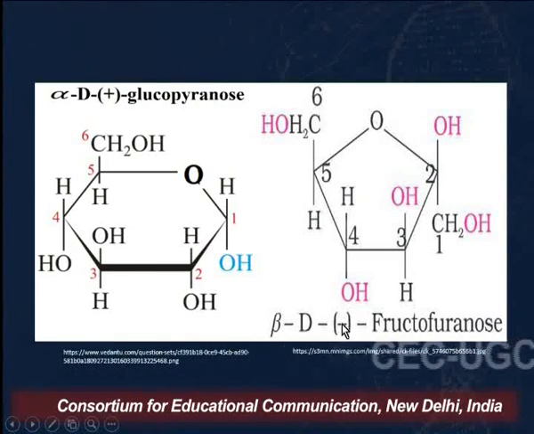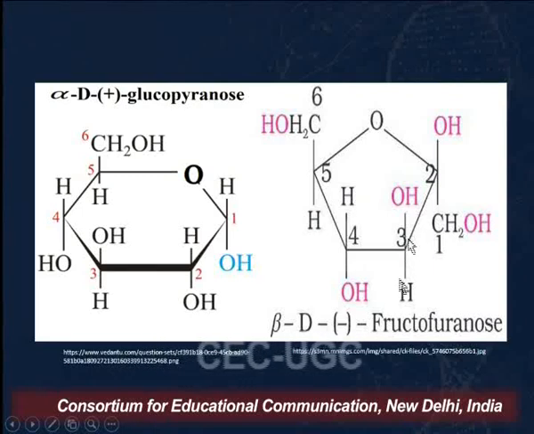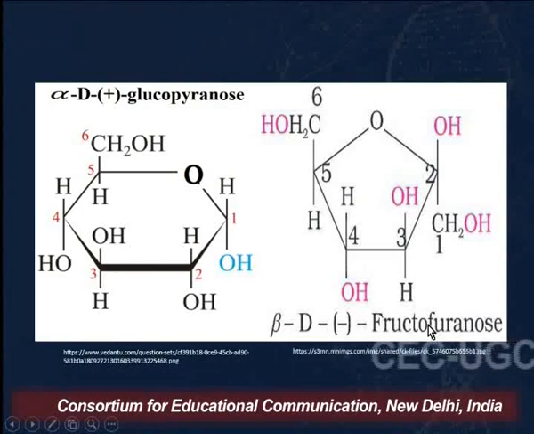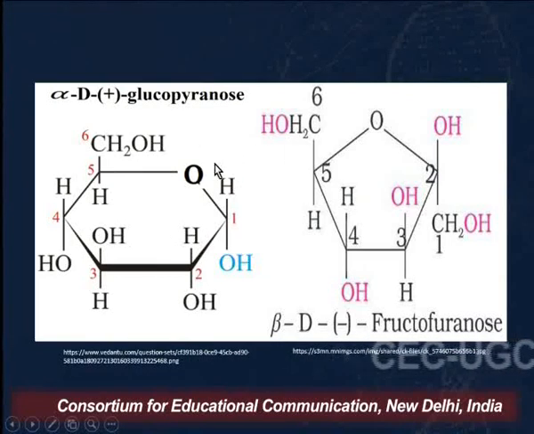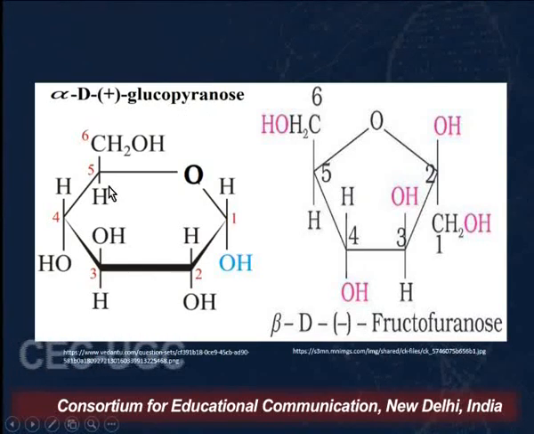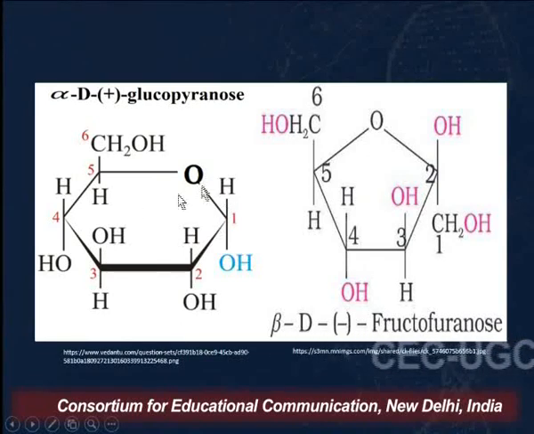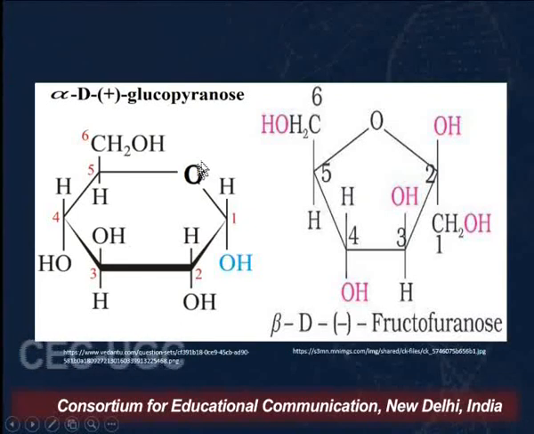Minus indicates it is levorotatory, and fructo because it is the Haworth structure of fructose, and it is furanose because it has a furan ring in it as the basic ring. Similarly, glucopyranose is the cyclic form of glucose, and pyranose because it exists as a 6-membered ring, the basic structure of pyran, and the oxygen here is the heteroatom.